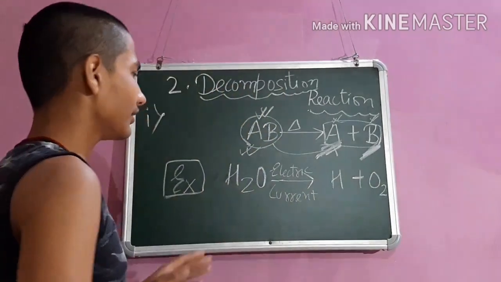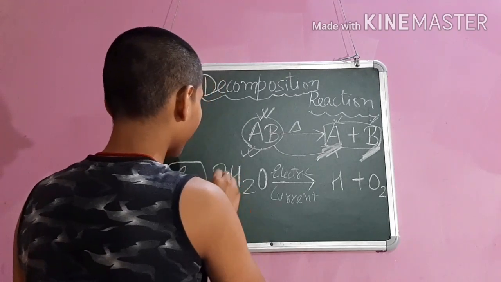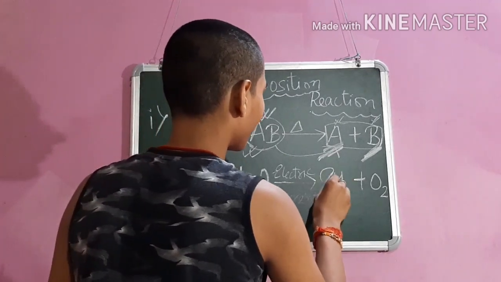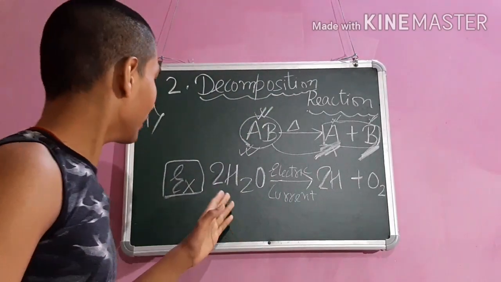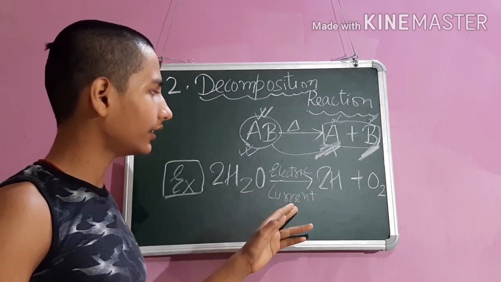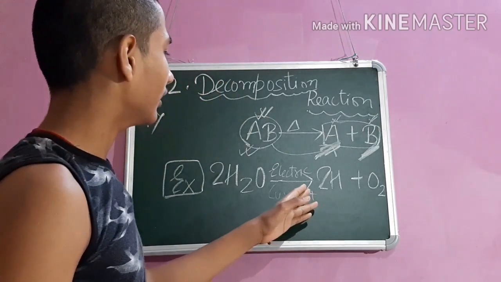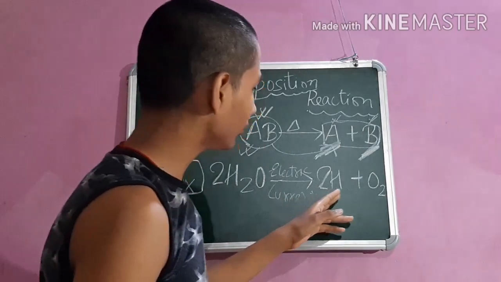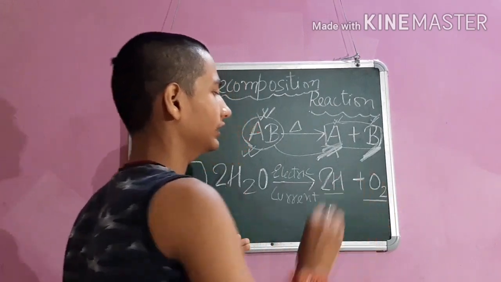This is not a balanced chemical equation. We have to balance it, and now it is balanced. So when electric current is passed through water, in the process of electrolysis, it breaks into two simpler elements, one hydrogen and another oxygen.